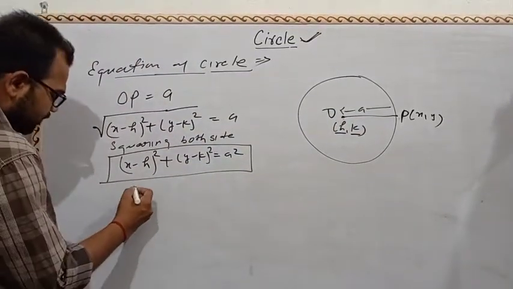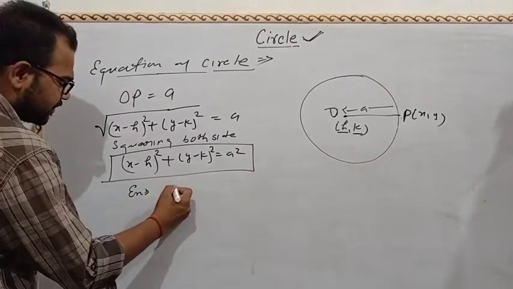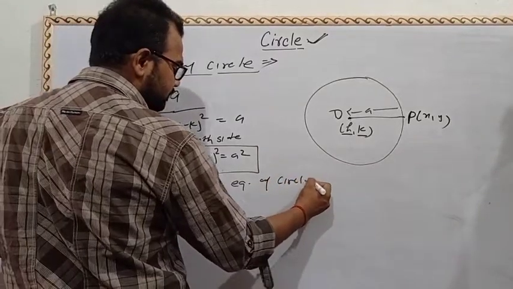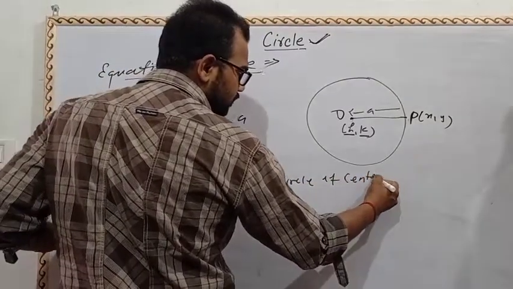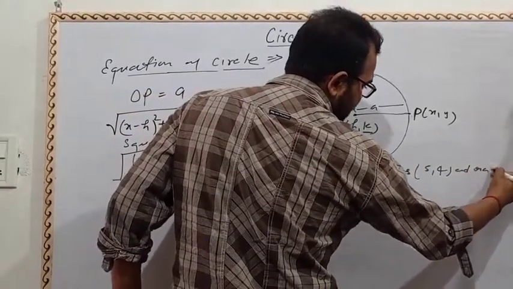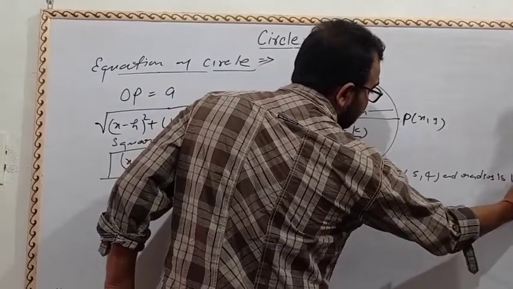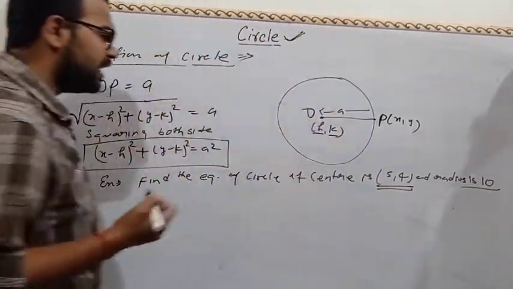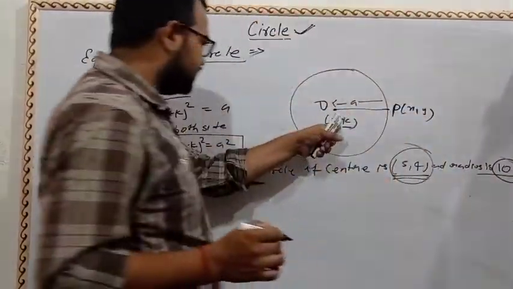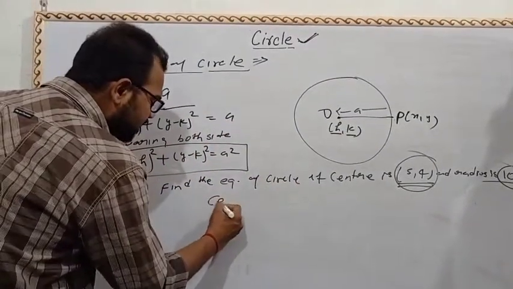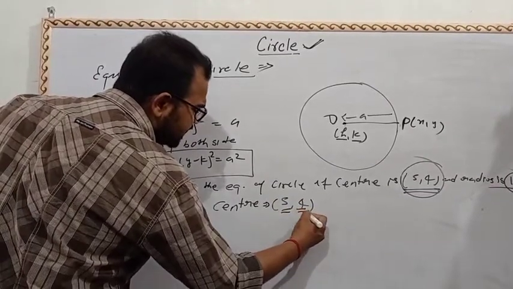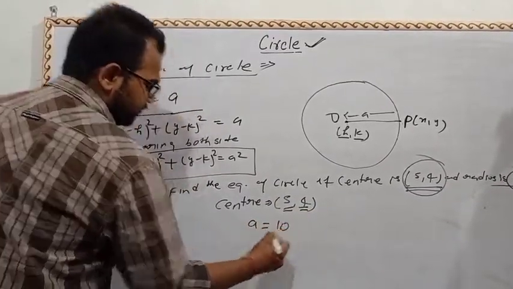For example, find the equation of the circle if the center is (5, 4) and the radius is 10. So, just like this concept, the center is (5, 4), where 5 is h and 4 is k, and the radius a equals 10.